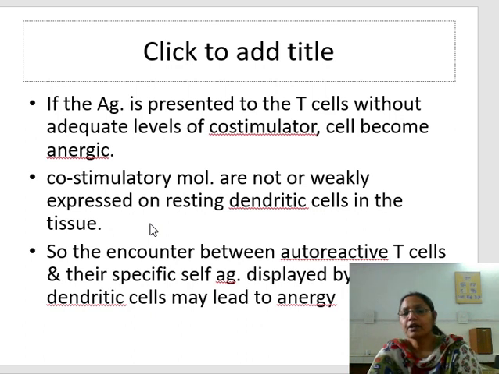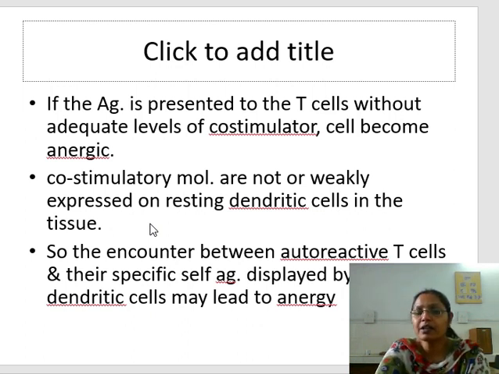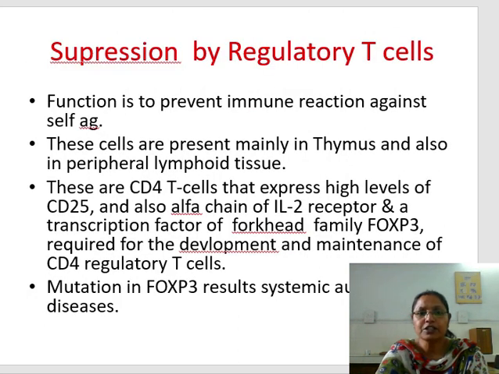So the encounter between the autoreactive T cell and their specific self antigen displayed by these dendritic cells may lead to anergy, or unresponsiveness to the antigen. The second mechanism in peripheral tolerance: first is anergy, second is suppression by regulatory T cells. The function of the regulatory T cell is to prevent immune reaction against the self antigen.